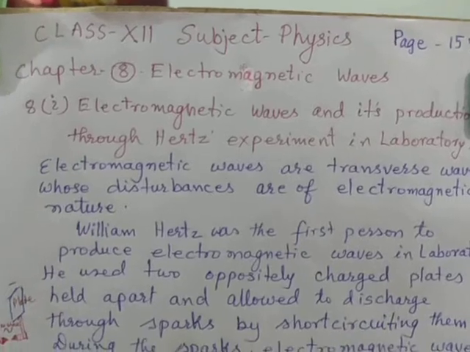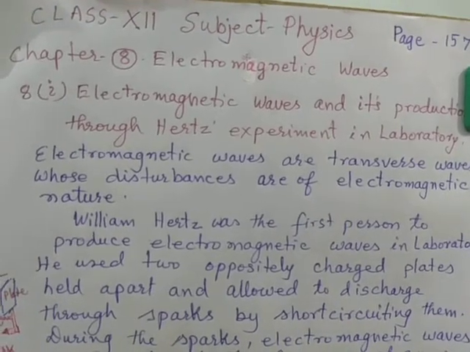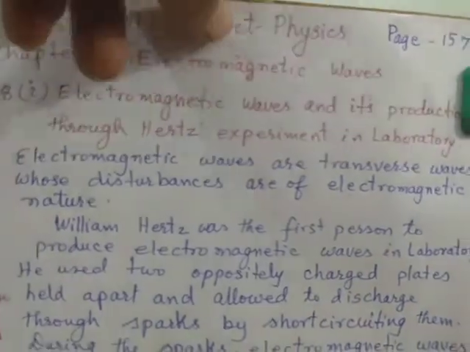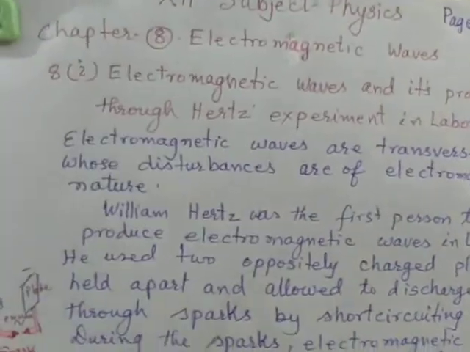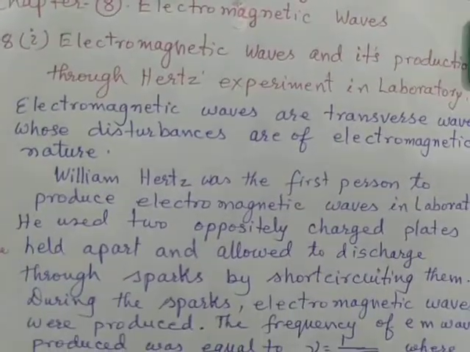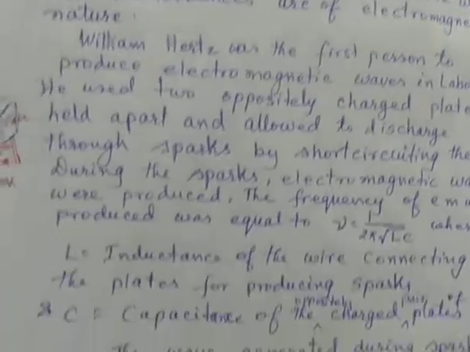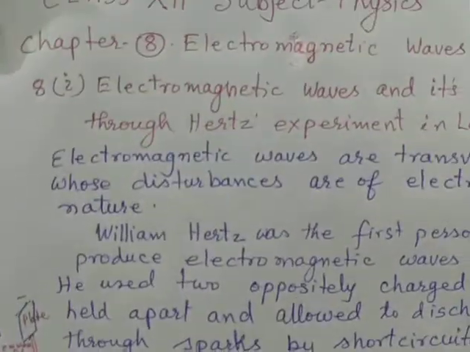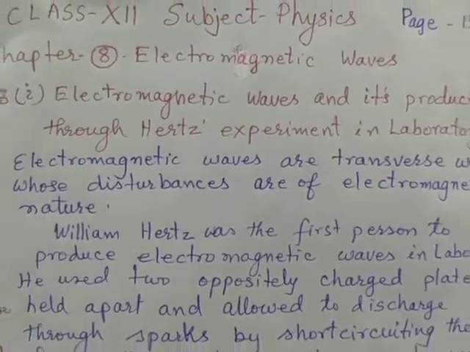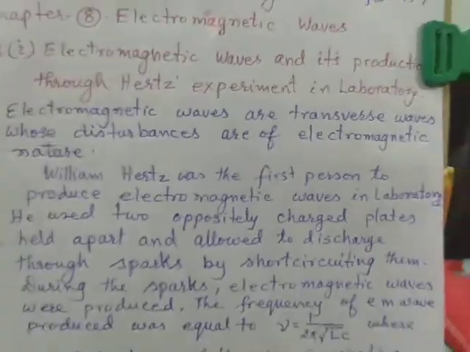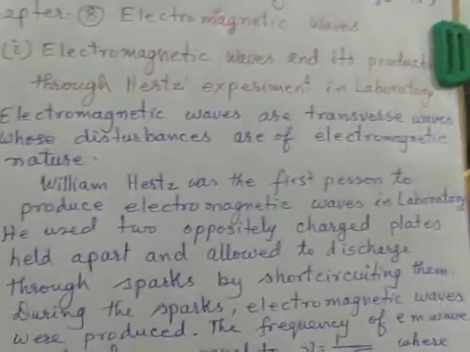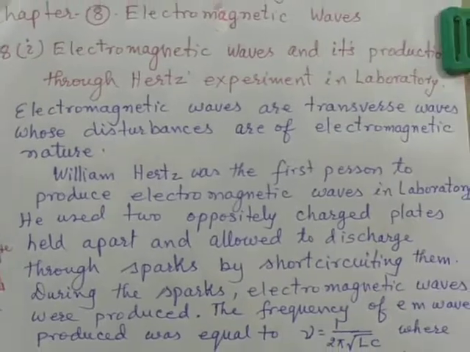Of class 12. Today we will talk about electromagnetic waves, how these were generated, and some properties of electromagnetic waves. You know what electromagnetic waves are? There are mainly two types of wave. One is mechanical wave and another is